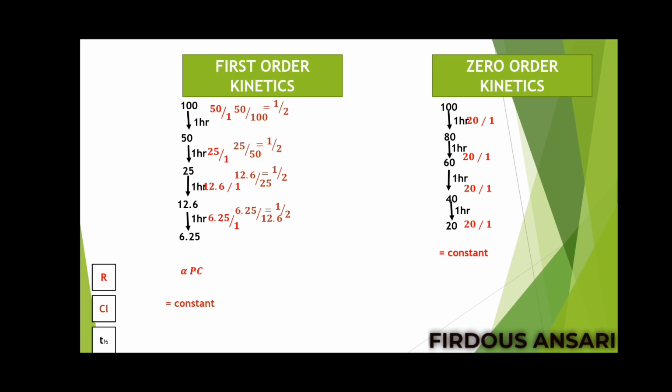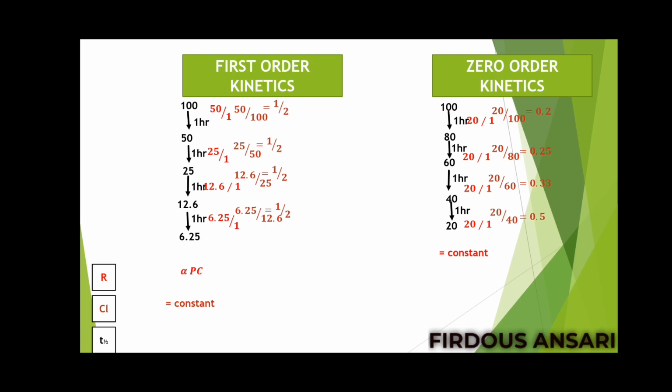Now we'll check out the clearance for zero order kinetics. Rate of elimination divided by the initial plasma concentration of the drug. In the first case, the rate of elimination is 20 divided by the initial plasma concentration, that is 100. So we get 0.2. Next, the rate of elimination is 20 divided by the initial plasma concentration, that is 80, we get 0.25. Next, the rate of elimination, again 20, divided by the initial plasma concentration, that is 60. So we'll get 0.33.